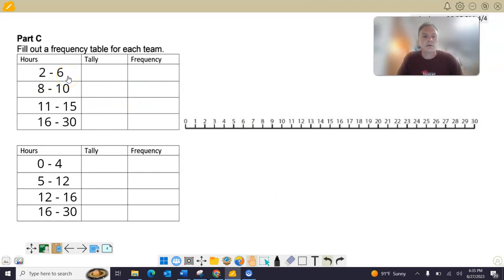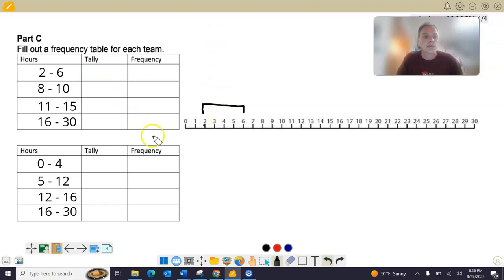All right. So what I'm doing is I'm saying I want to count up all of the data that's somewhere between 2 hours and 6 hours. How many students researched between 2 and 6 hours? Let's look at a number line right here. Where's 2 and 6? So between 2 and 6, from here to here, like all the kids who researched for this many hours, it could be 2 hours, 3 hours, 4, 5, 6 hours, any of those. I'm going to pile them up, count them up, and they're going to be that stack.